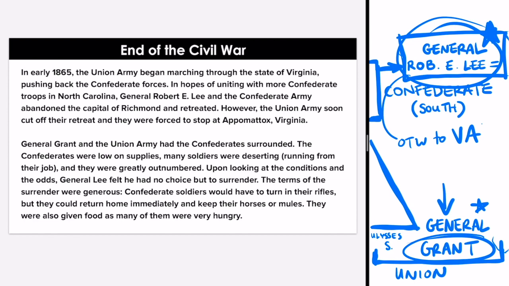General Grant says, give me your guns, and we'll give you food, and we'll let you keep your horses, and you guys can be on your way back home. We're keeping your guns. You guys are done. And so that's exactly what happens. General Grant makes this agreement with General Lee, and just like the second paragraph says, the terms of the surrender were generous, meaning they were more than enough. Confederate soldiers turn in their rifles and go home immediately. All right, let me clear the board.